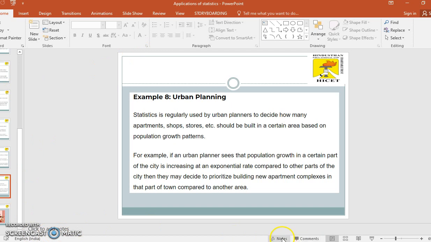The next example is urban planning. Statistics is regularly used by urban planners to decide how many apartments, shops, stores, etc., should be built in a certain area based on population growth patterns. For example, if an urban planner sees that the population growth in a certain part of the city is increasing at an exponential rate compared to other parts of the city, then they may decide to prioritize building new apartment complexes in that part of the town compared to another area.